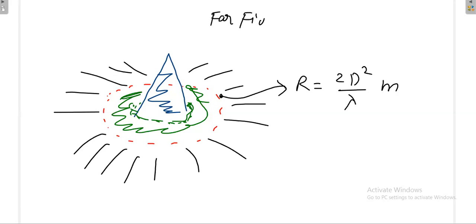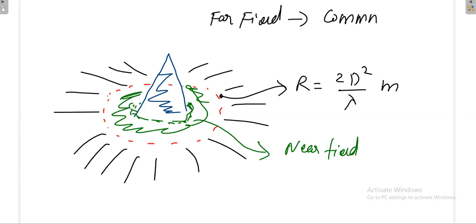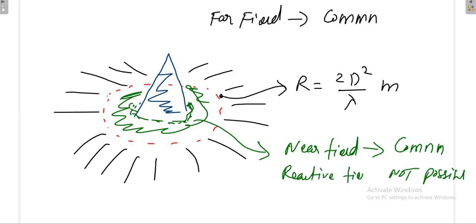With the far field only you can do communication. With the near field you will not have any communication, not possible. What is the another name for near field? Reactive field. Another name for far field is active field. Active field, it can go to a longer distance.